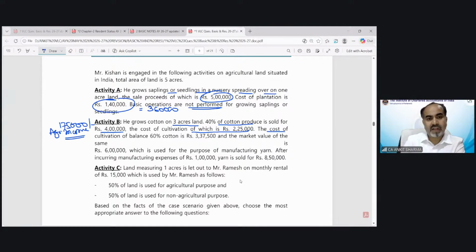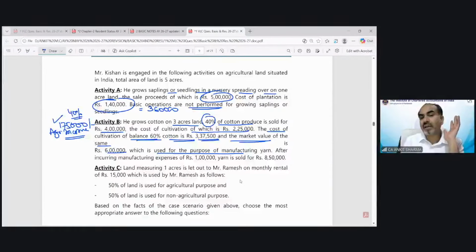The cost of cultivation of the balance 60% cotton is 3,37,500 and the market value of the same is 6 lakh, which is used for the purpose of manufacturing. So technically the 40% part is used for agricultural purpose fully. So this is my agricultural income. But the balance 60% cotton has been used for agriculture and then processed and manufactured into yarn. So this 60% is a composite activity.